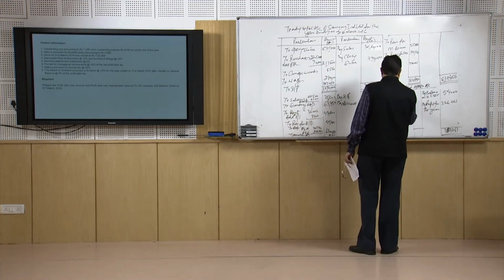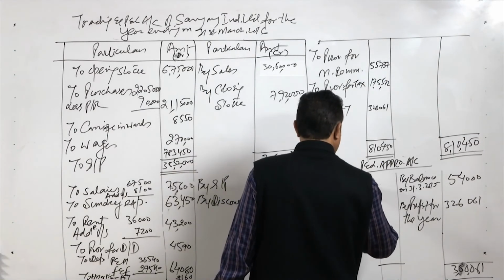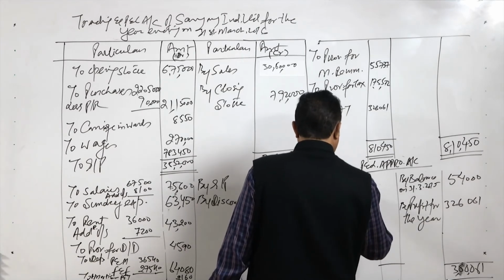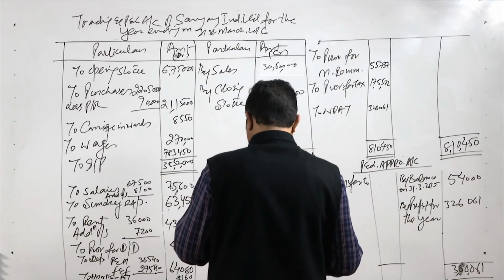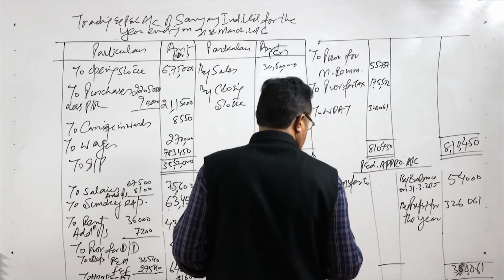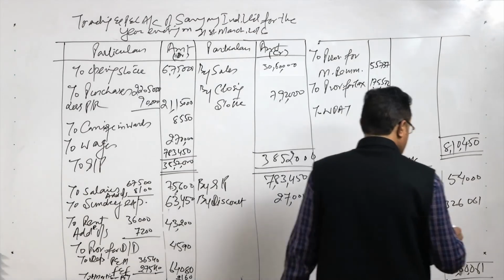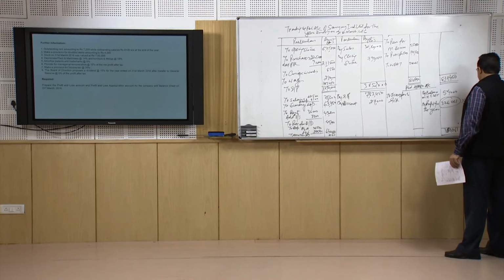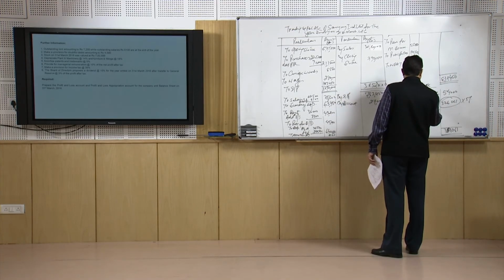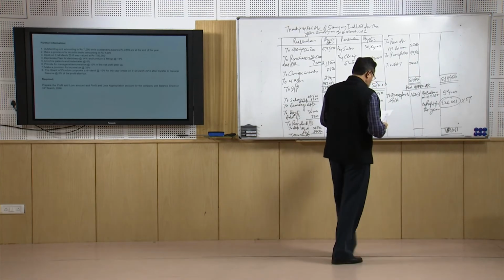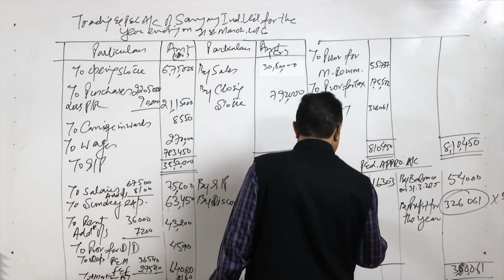To transfer to general reserve, this is the first head of the apportionment of the profit. This amount will work out as 5% of the profit. So, 10% is 32,666, and if you calculate 5% of this, the amount is 16,303. 16,303 is going to be transferred to the general reserve, and then to provision for dividend.